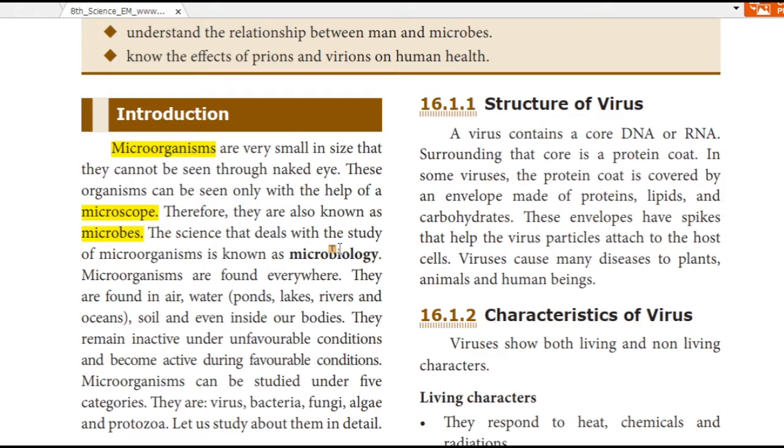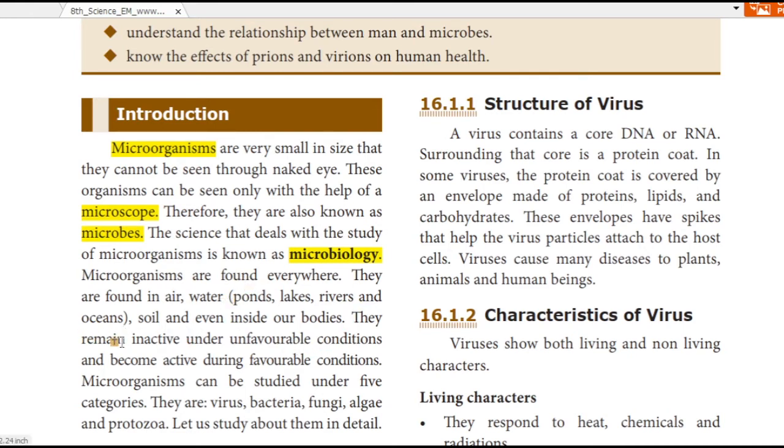The science that deals with the study of microorganisms is known as microbiology. Microorganisms are found everywhere. They are found in air, water, soil, or even inside our bodies. Everywhere means it is available in air, in water, on land, and inside our body. Water means everywhere: pond, lake, rivers, oceans, etc.